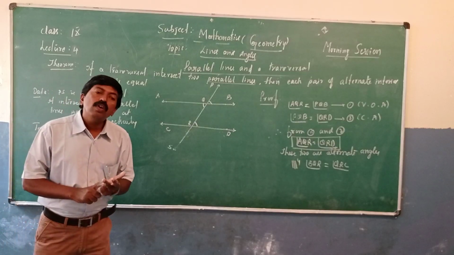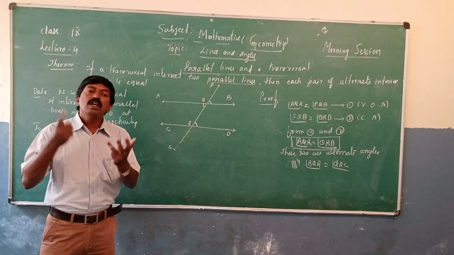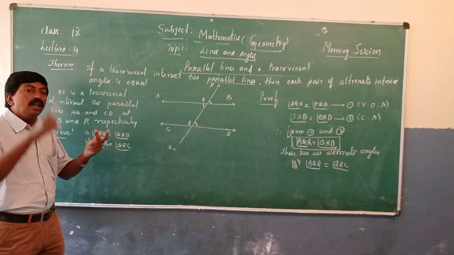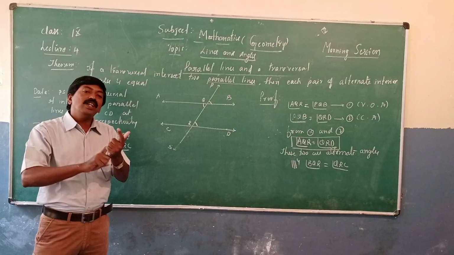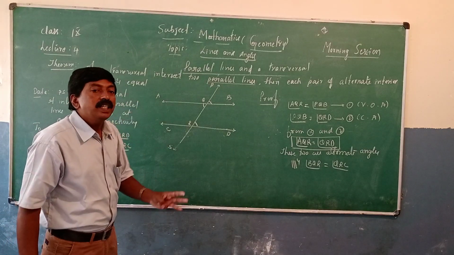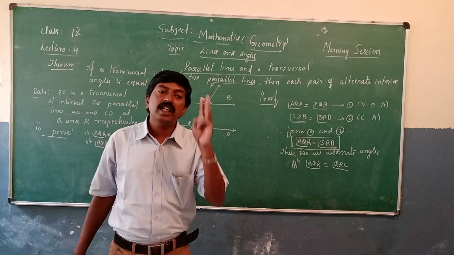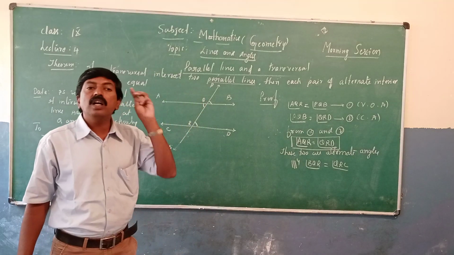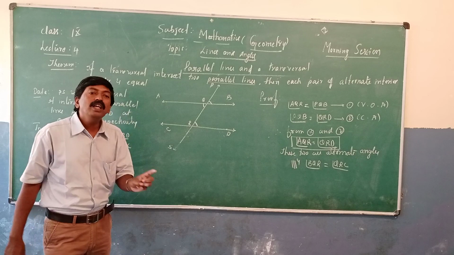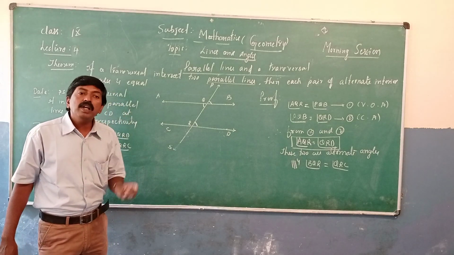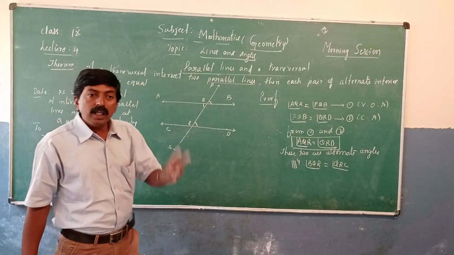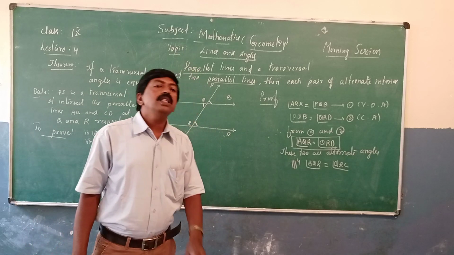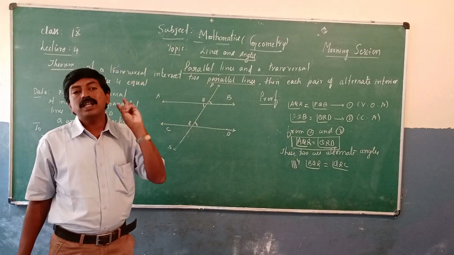Alternate angles are equal. Corresponding angles are also equal. Alternate angles are also equal. Vertically opposite angles are equal. Remember these 3 hints. If any two lines intersect each other, vertically opposite angles are equal. That is the first one. Another one: when two parallel lines are intersected by a transversal, corresponding angles are equal.